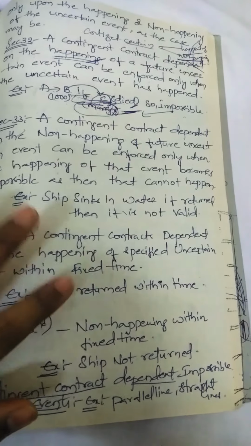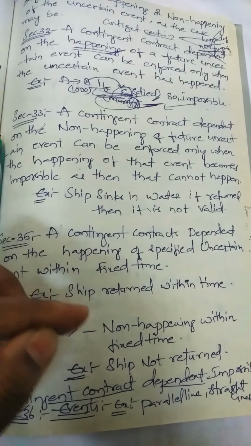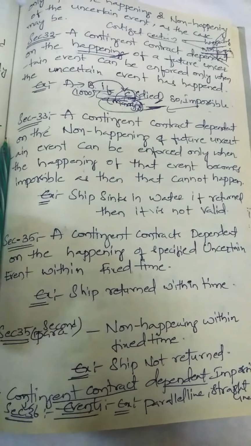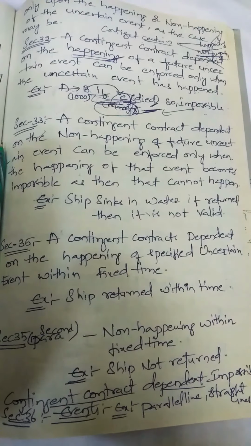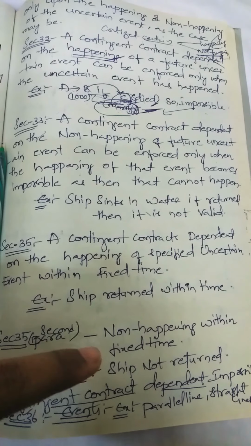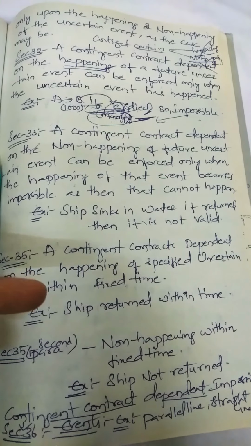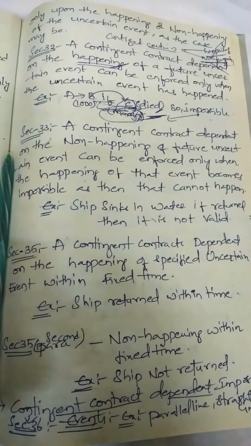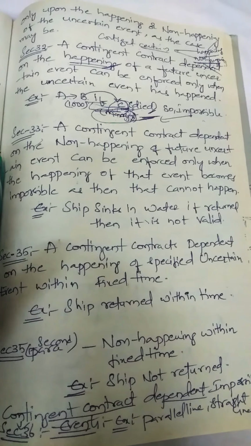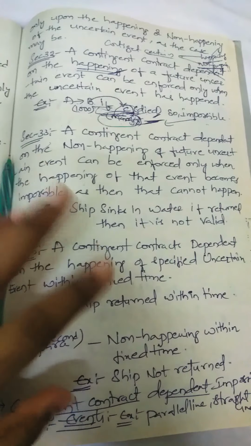Again consider this ship example only. A says to B that I will pay you 1,000 rupees if the ship is not returned within one day. Non-returning here. If the ship returned, he won't pay 1,000 rupees, because they are entering into a contract upon a non-happening. What should not happen? The ship should not return. That is the contract they are entering. But if the ship returned, he won't pay 1,000 rupees to B. But if the ship won't return, he will pay that amount to B.